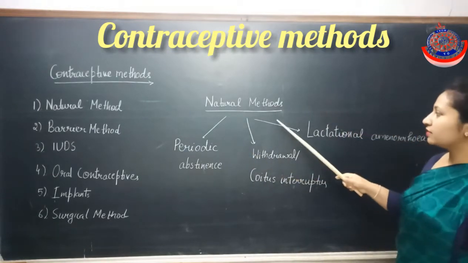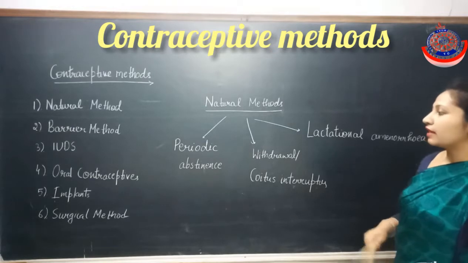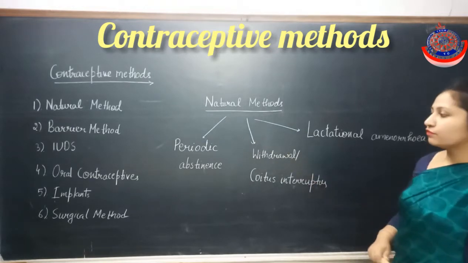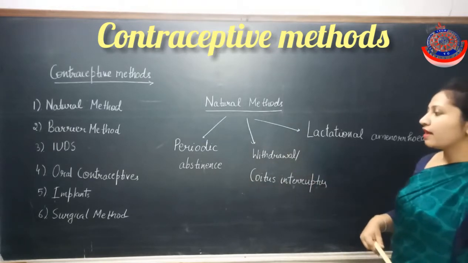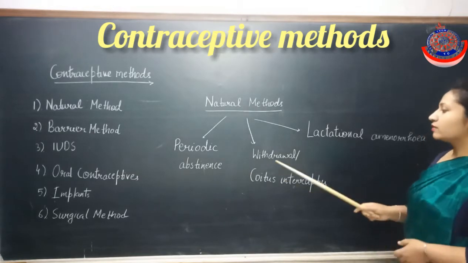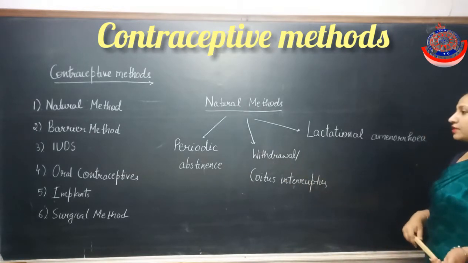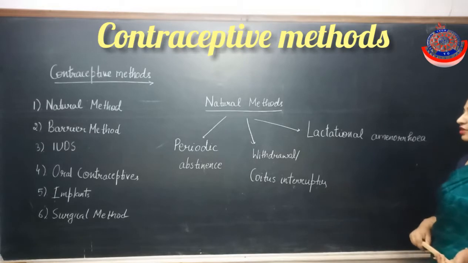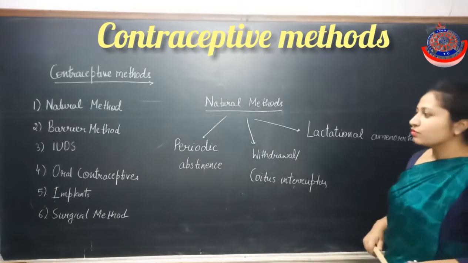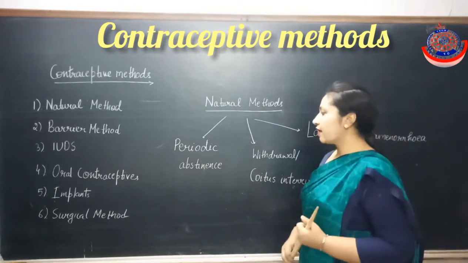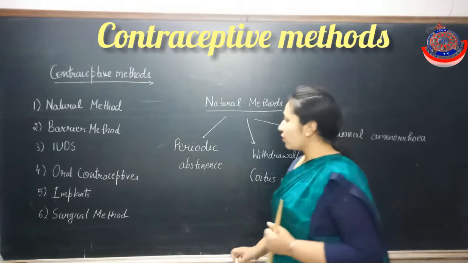So first method is the natural method, and it is also of three types. The first one is periodic abstinence, second is withdrawal or coitus interruptus, and third is lactational amenorrhea. So first, periodic abstinence. What is periodic abstinence?